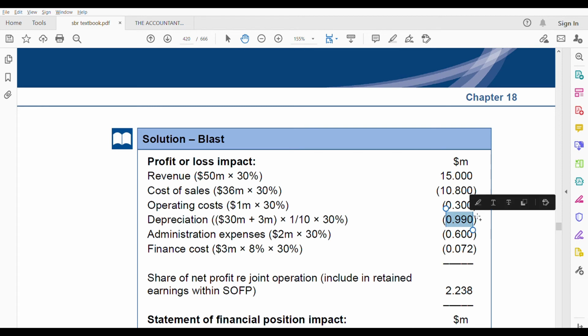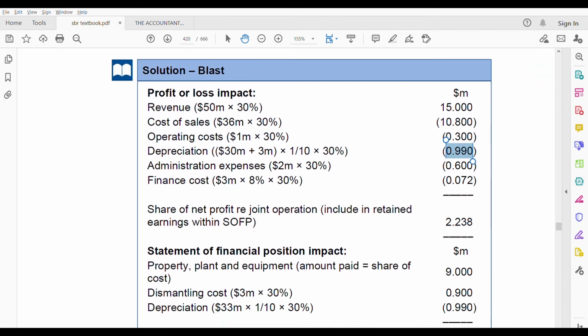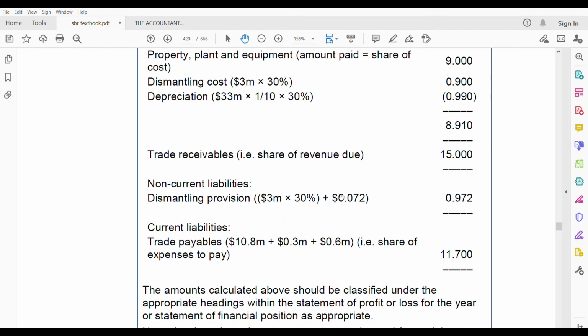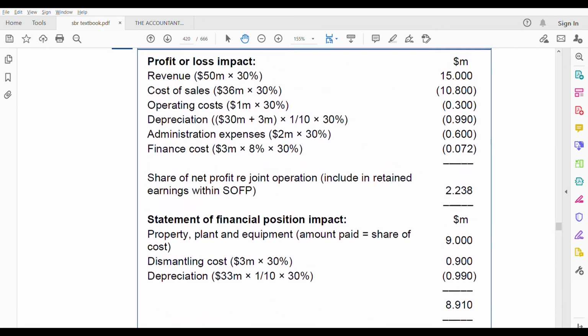Why? Because this depreciation impact we have already taken here, and this finance cost impact we have already taken under non-current liabilities here. So we are not taking it in the current liabilities. We are only adding the other three: the cost of sales, your admin cost plus your operating cost.